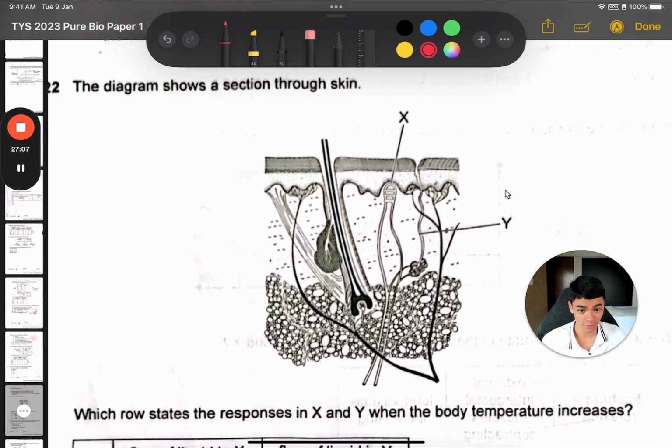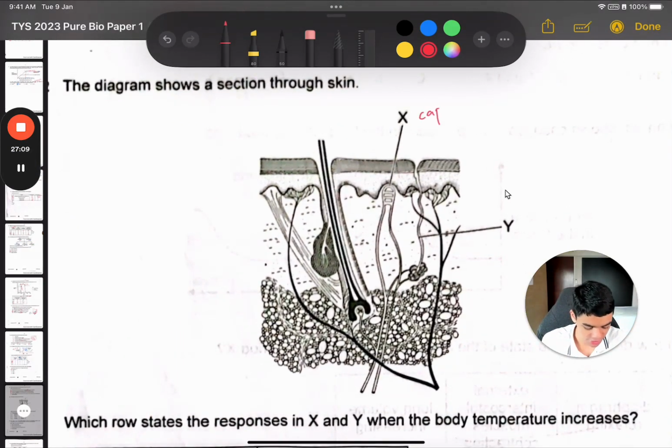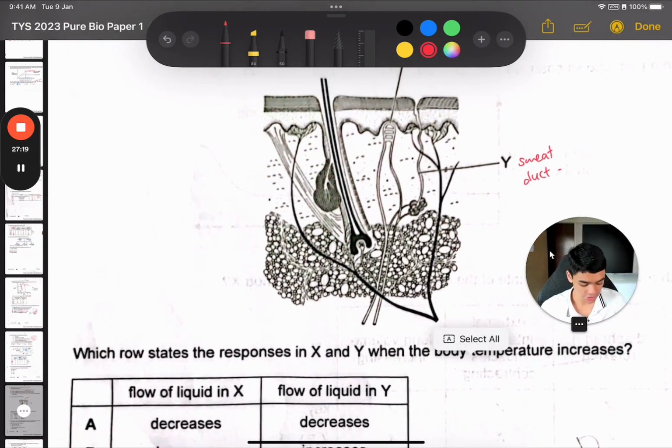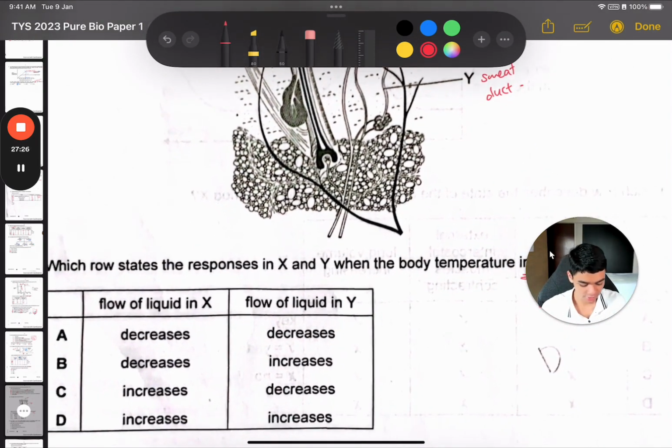Question 22. Now what is X and Y? X is the capillaries in the skin. Y is a sweat duct connected to a sweat gland. Which row shows what happens when the body temperature increases? So you're getting hotter, right? What happens when you're hotter? Increase sweating.